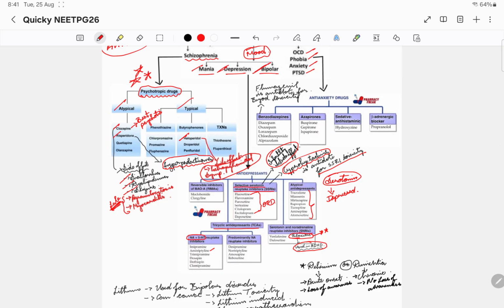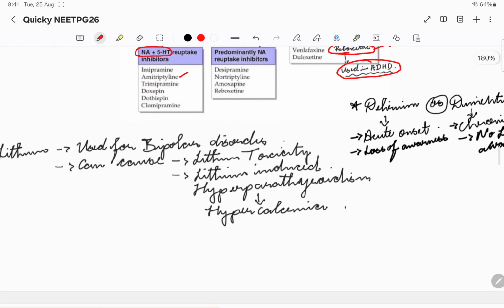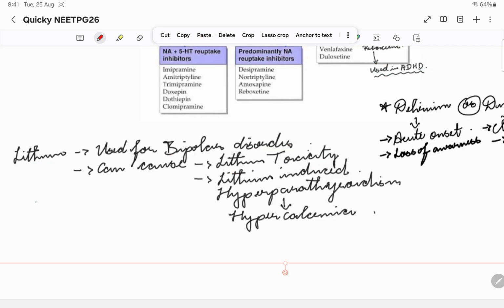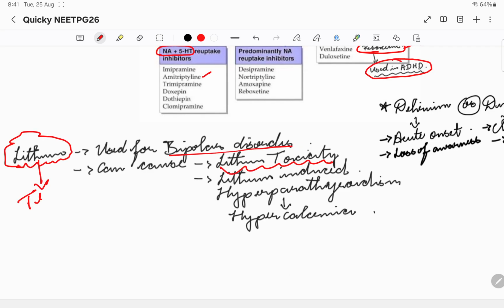Then coming to bipolar disorders. With regard to mood disorders, we are done with depression. Now with respect to bipolar disorders, the best treatment that we give even today is lithium, right? Lithium is used for bipolar disorders. It might lead to lithium toxicity. Lithium is also teratogenic, so we should avoid lithium in pregnant ladies. It might affect the neural tube and cause neural tube defects. We learned all the things about the neural tube in neurology.